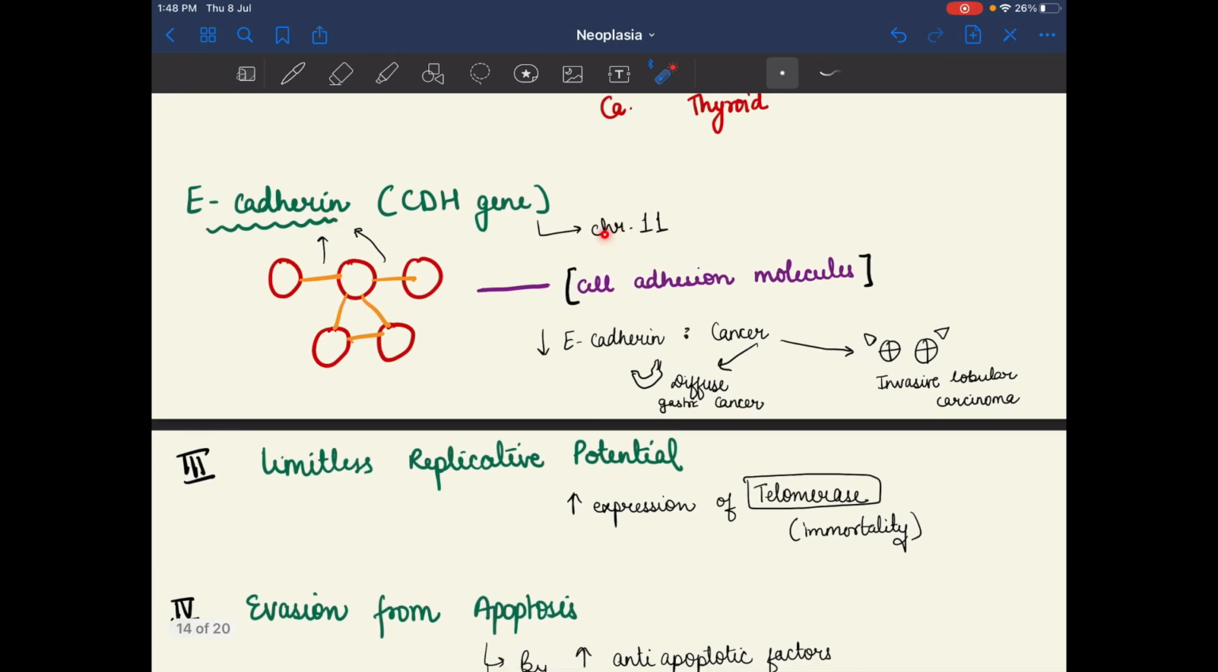E for 11, so it is present on chromosome 11. So E-cadherin basically joins the two cells; it is a cell adhesion molecule. The two cells are attached by E-cadherin. If there is a decrease of E-cadherin, then cancer will occur, and invasive lobular carcinoma or diffuse gastric cancer will occur.